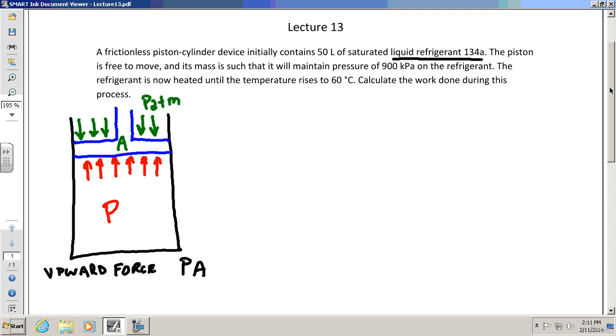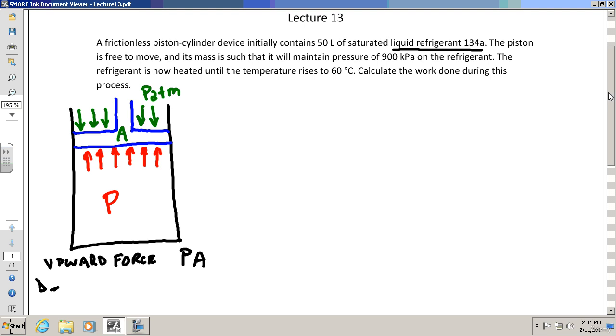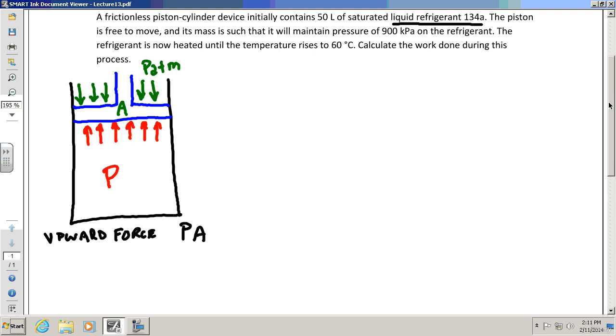The atmospheric pressure is also pushing down on the piston from the outside. And lastly, so that's a downward force. There's really two downward forces.